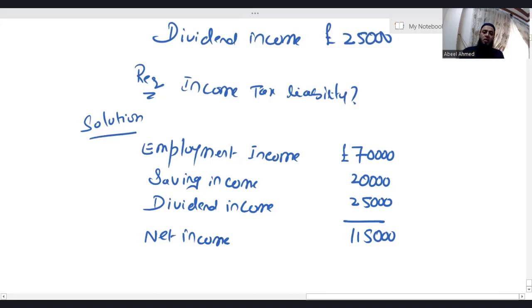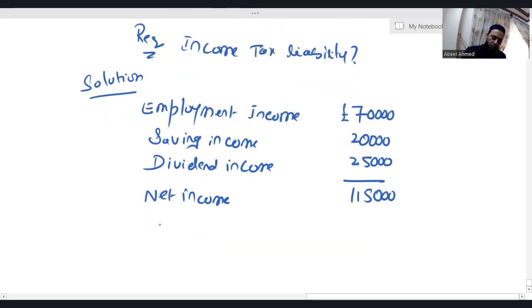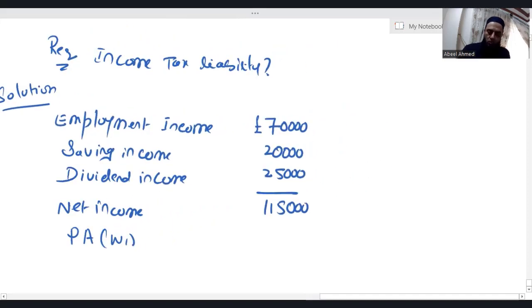Since this is more than 1 lakh, the entire personal allowance 12570 will not be available. Less than that is available to this individual. Personal allowance, let's see, working one, how much personal allowance is available? Normally the personal allowance limit is 12570.